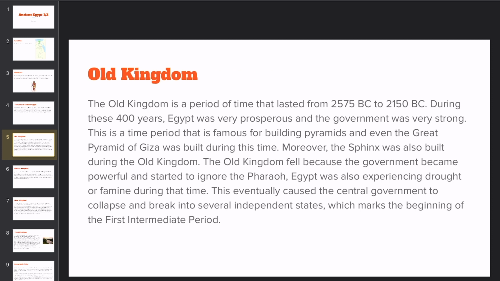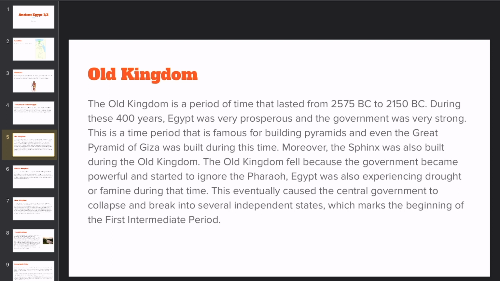First, we're going to start with the Old Kingdom. The Old Kingdom was a period of time that lasted from 2575 BC to 2150 BC. During these 400 years, Egypt was very prosperous and the government was very strong. This time period is famous for building pyramids, and even the Great Pyramid of Giza was built during this time. Moreover, the Sphinx was also built during the Old Kingdom.